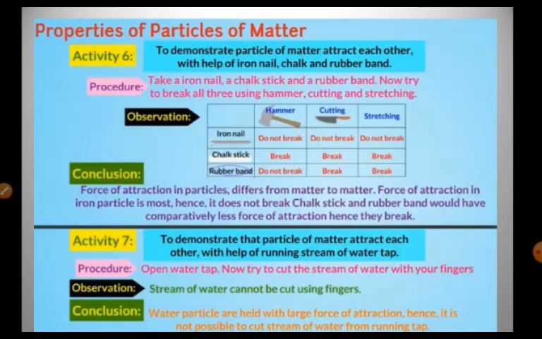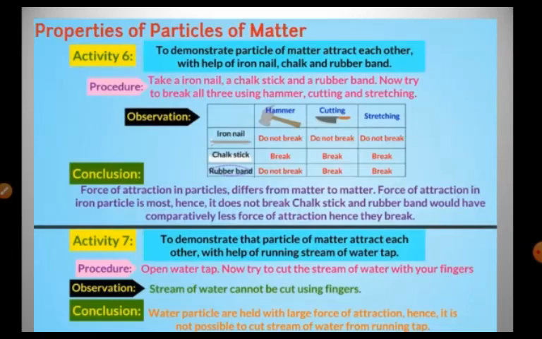Now try to break all three using hammering, cutting and stretching. For the observation, you draw an observation table and note down your recordings. So first take the iron nail. Now children, you hammer it, then cut it and stretch it. Do you find any change in the iron nail? No. So it does not show any positive result.